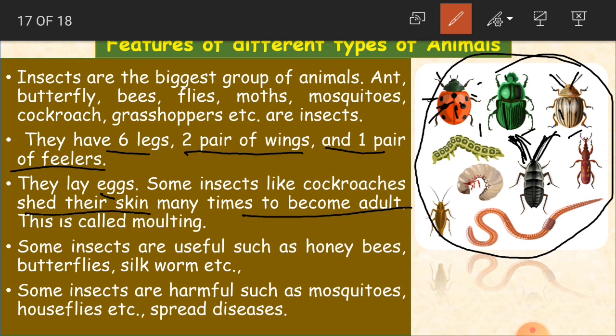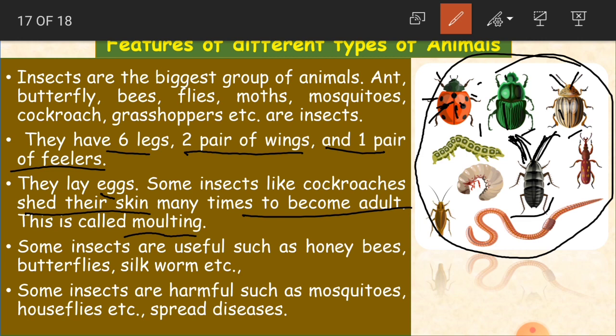And some insects like cockroaches, what do they do, children? They shed their skin. Shed their skin in the sense they remove their skin many times to grow up. They'll shed their skin, and this is called molting.